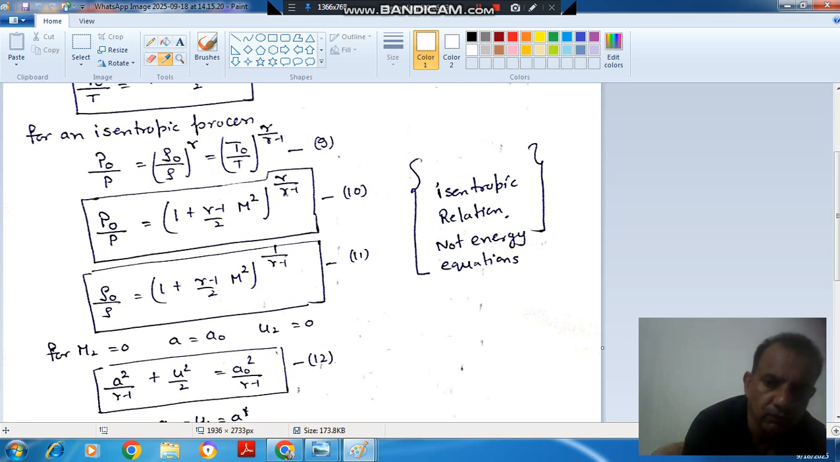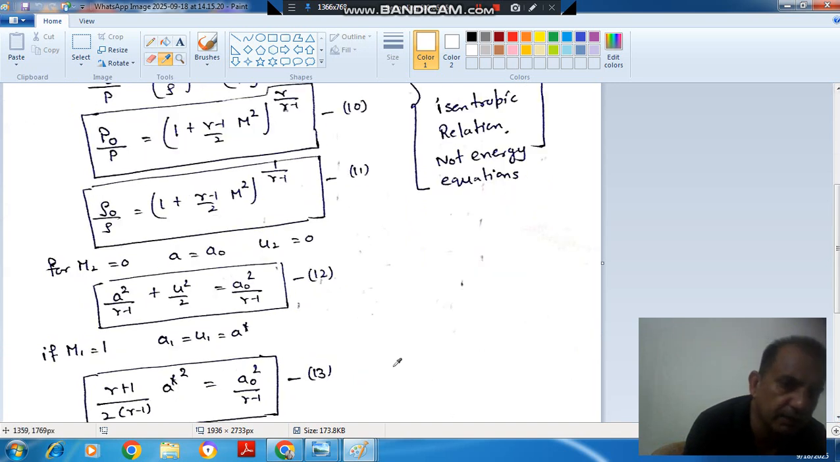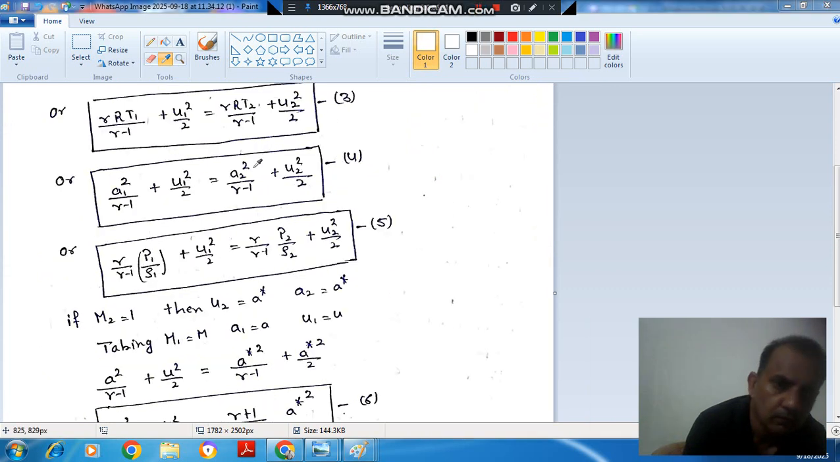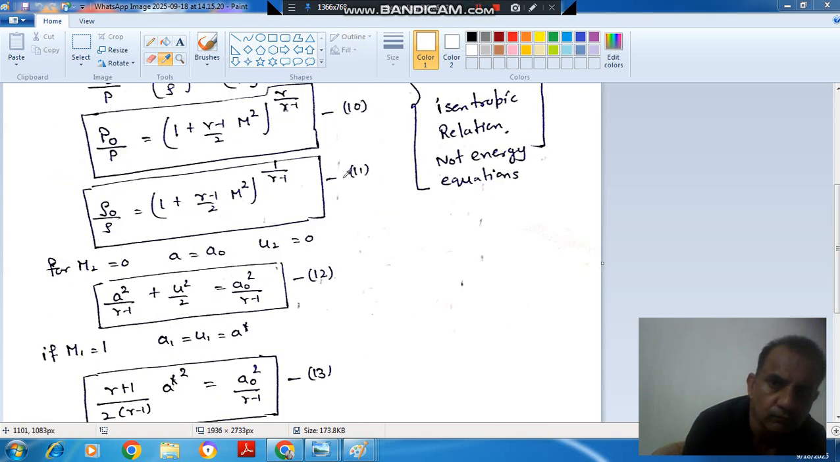Now if we further take M2 as 0, then A will be A naught, the stagnation sonic velocity, and U2 will be 0. So here is the next energy equation. Now if we put A1 as A, U1 as U, A2 as A naught and U2 as 0, we will get equation 12. So this will be A square by gamma minus 1 plus U square by 2 is equal to A naught square by gamma minus 1. So this is your 12th energy equation.